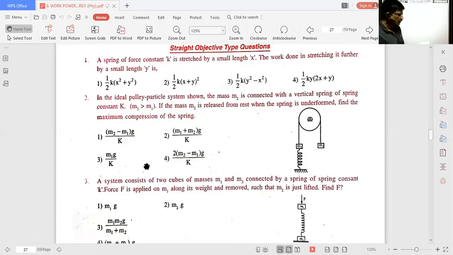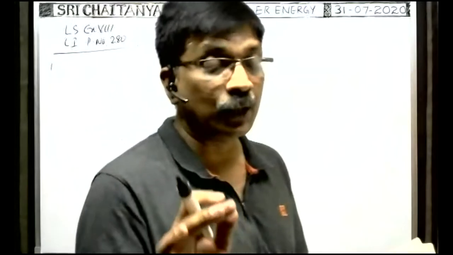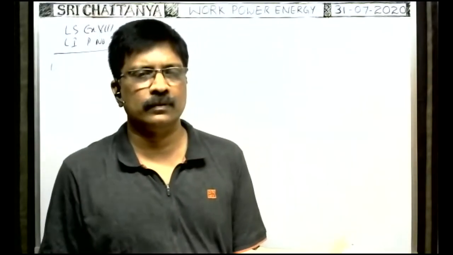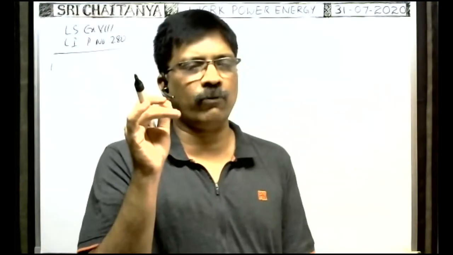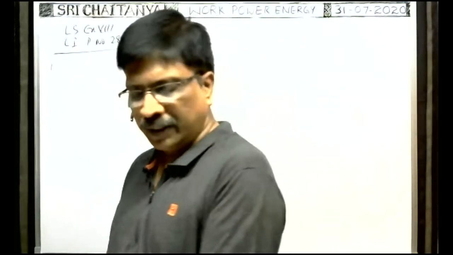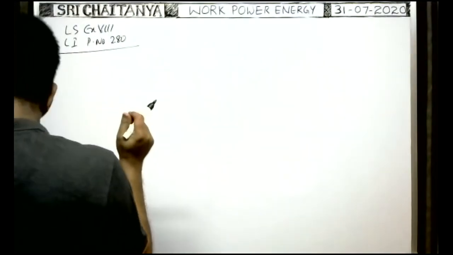A spring of force constant K is stretched by a small length x. The work in stretching it further by a small length y is dash. Here, all of you see the board. In order to stretch the spring to a length x, what is the energy stored in the spring? Half kx square. That is stored in the spring as the energy, no? That's why the work done in stretching the spring by a length equal to x is half kx square.